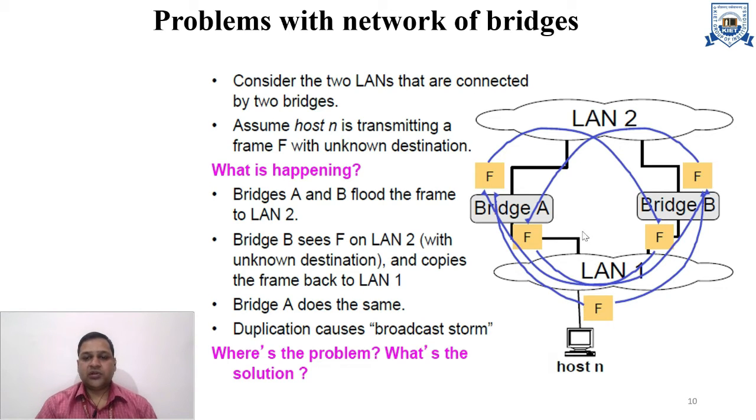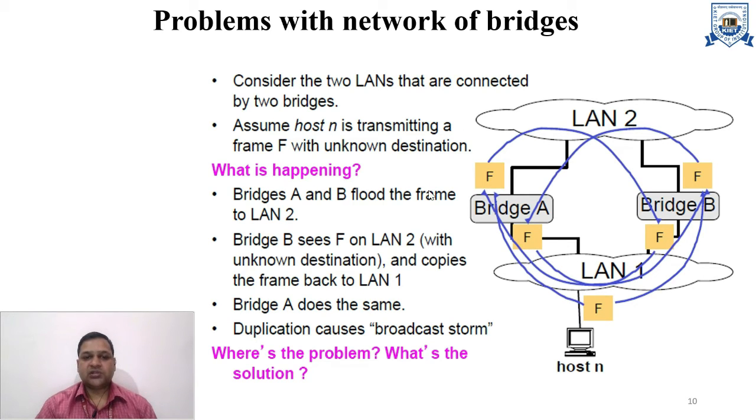Bridge A will broadcast it in LAN 2, and LAN 2 is also connected to LAN 1 via bridge B. So the duplicate packet is also transferred by bridge B from LAN 2 to LAN 1, and similarly again by bridge A, from LAN 1 to LAN 2.